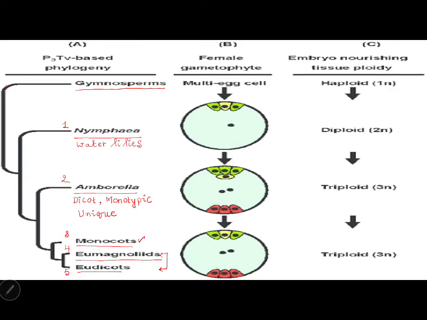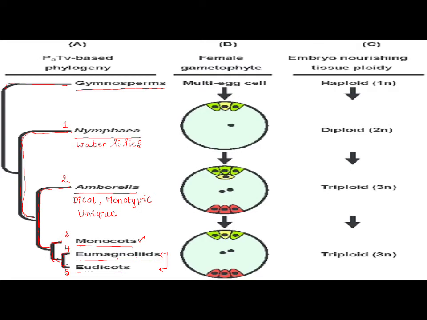Because they have different ancestors, you see there is a different cladogram, a branching for all this. For eumagnoliids and eudicots, we have a common ancestor. I have a common ancestor for monocots and dicots. I have a common ancestor for Amborella and dicots because they are also dicots. I have a common ancestor for Nymphaea and all these dicots because they are flowering plants. But I have a different lineage of development in gymnosperms.